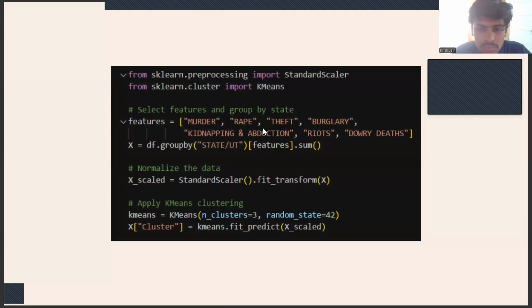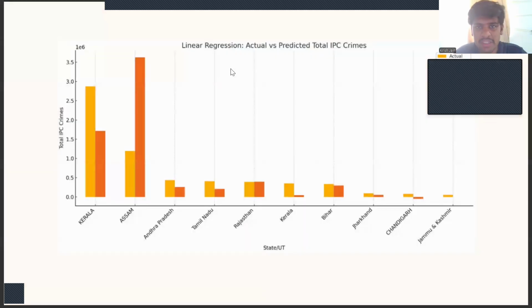And this was the code for that graph, performing the K-means clustering on the data set. We have used linear regression to predict the total IPC crime, and for Kerala, Assam, and Andhra Pradesh, this one is the actual number of IPC crime, and this is the predicted one.